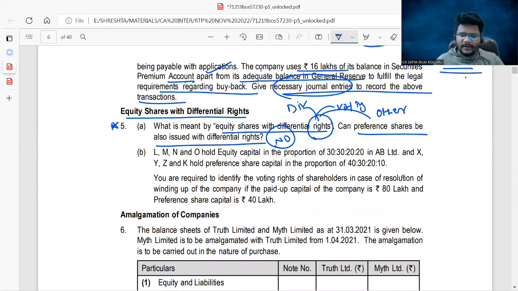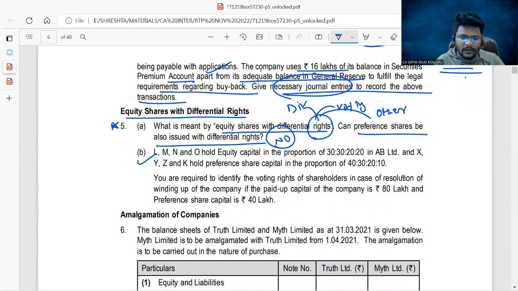Next. Sir, this is the standard question. I don't want to speak anymore. So in a particular meeting, if both equity shares and preference shares are going to participate, then how can you calculate the voting rate? That is the question actually. For this, first you need to check the relative ratio between equity and preference.